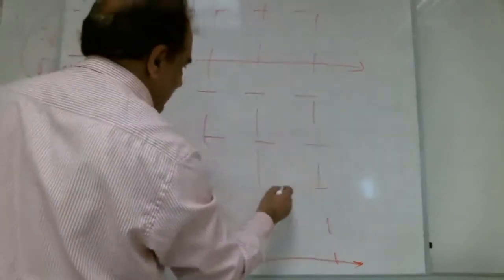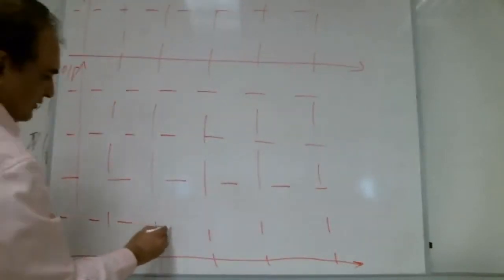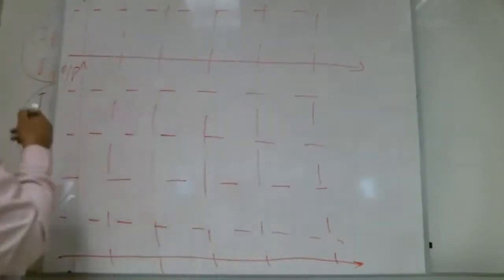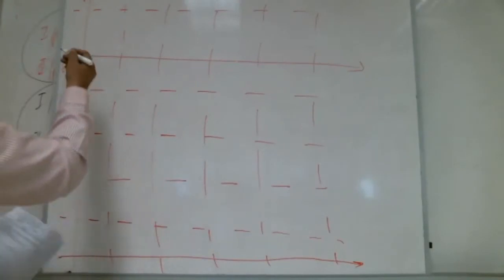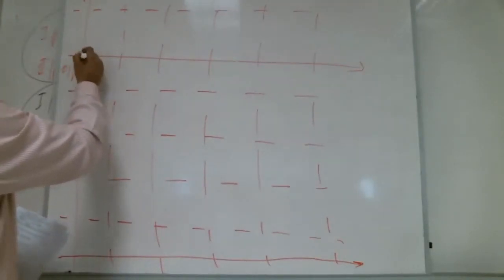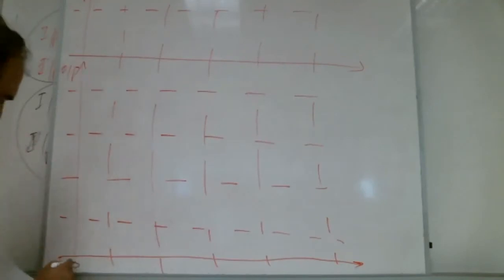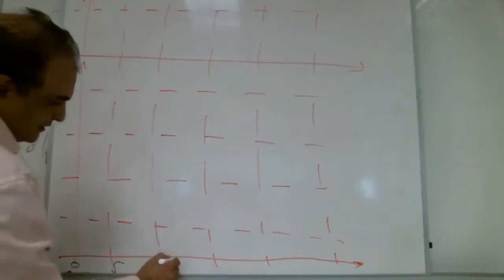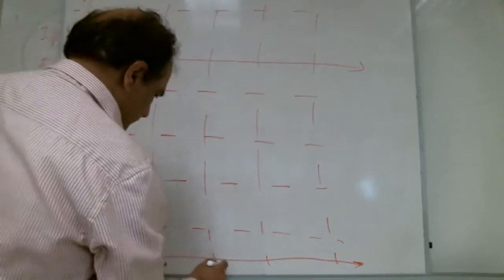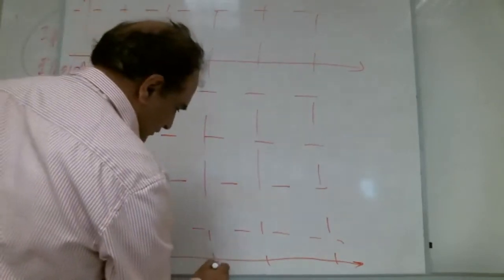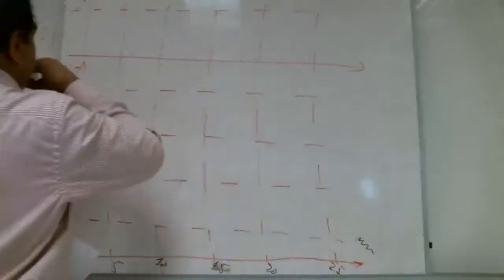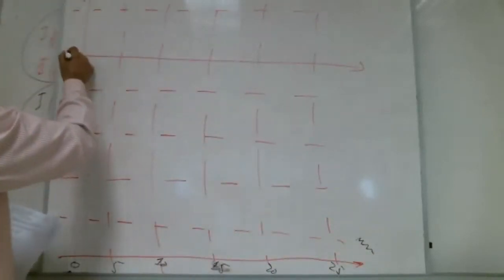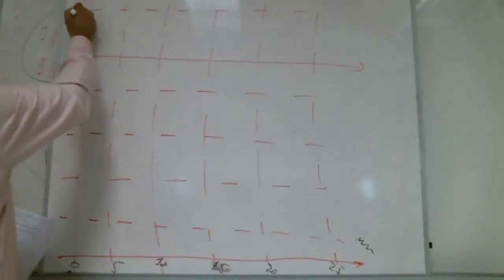Okay, Shiva, another question is there. Here the input is given. This is the input. So here it is 0, 5, 10, 15, 20, 25 minutes. And here it is 0, 10.